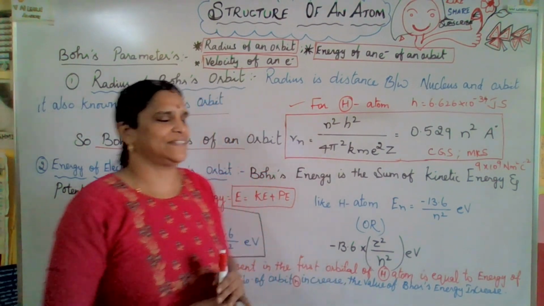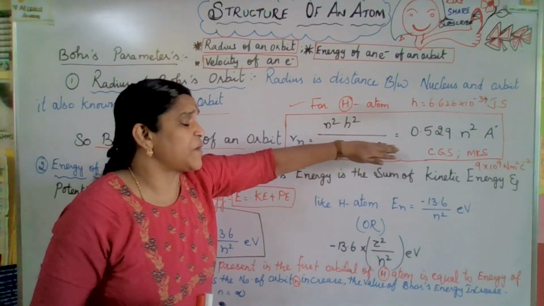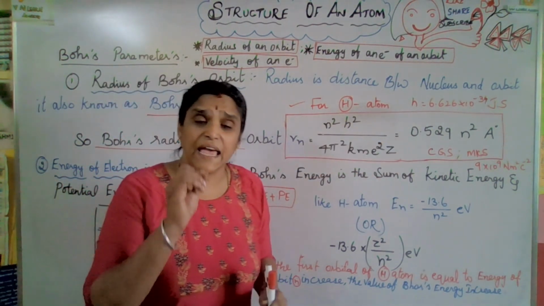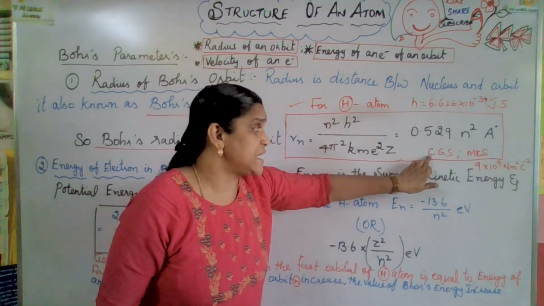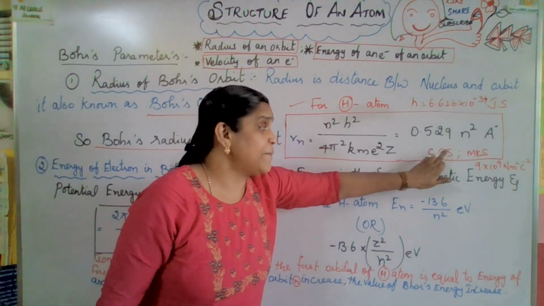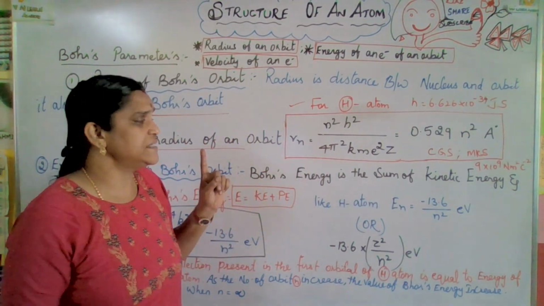You will not forget. Yes. Okay. Now here, 4 pi squared k m e squared z. K is actually equal to 1 in the CGS system. CGS system, what is it? Centimeter, gram and second, that is the CGS system. K equal to 1 in the CGS system.